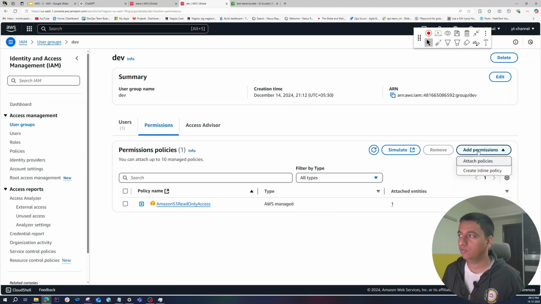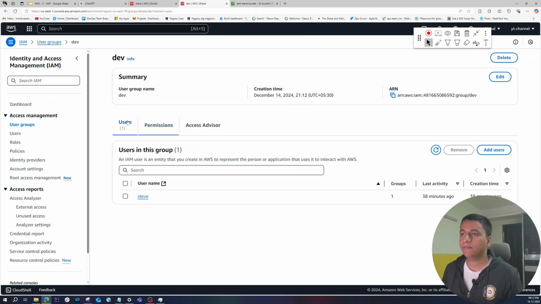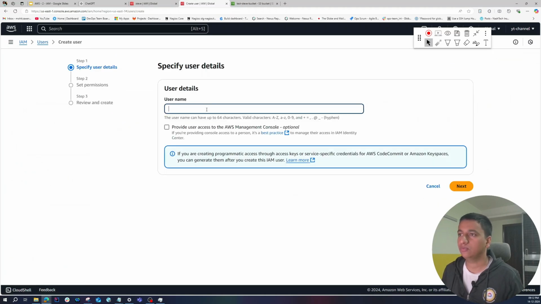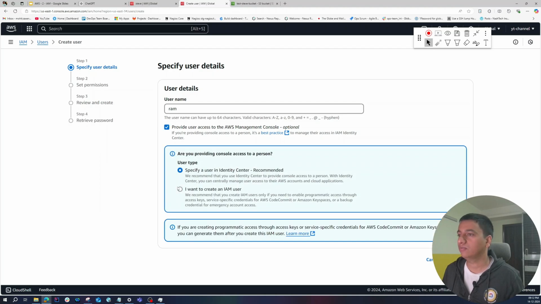Again, if you want, you can also create your own inline policy and not use a very generic policy. It's a good practice to use custom made policies which follow the principle of least privilege. So let's say another developer comes into the team. What will we do? We again go to users and create a user for him. Let's say his name is Ram. Let's create a user for Ram